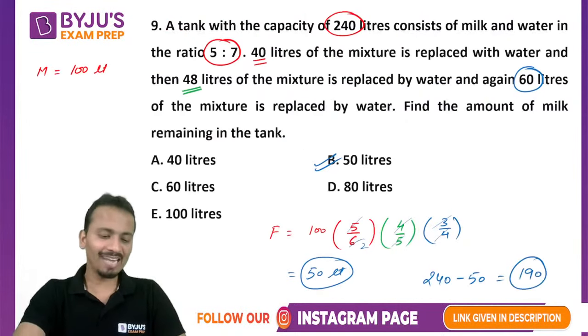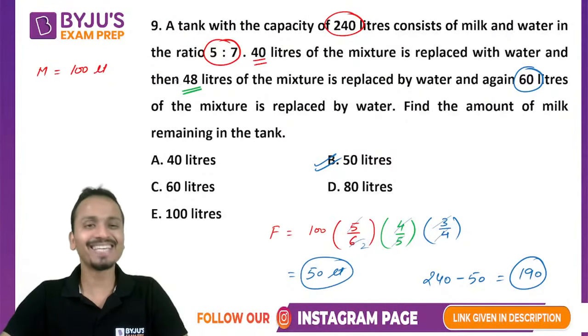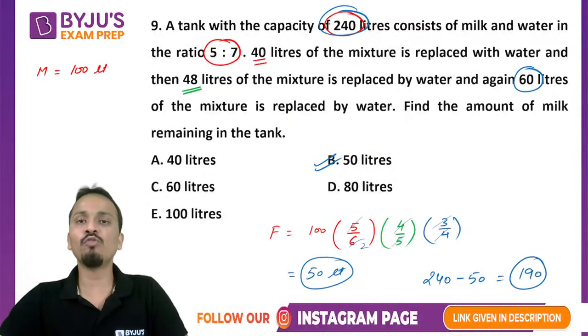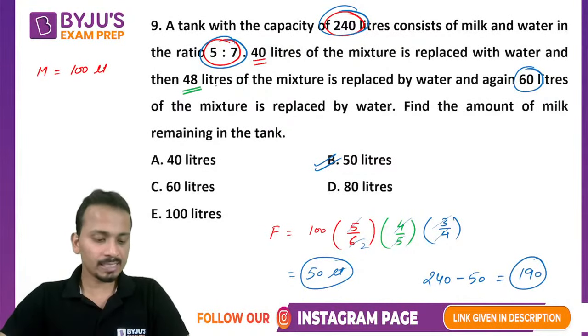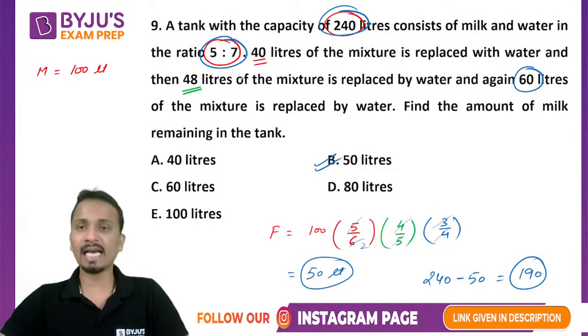Suraj, how I calculate quantity of initial milk? Suraj, divide 240 in the ratio 5:7. That's it. And 4/5 and 3/4. Yes, I'll do that again.